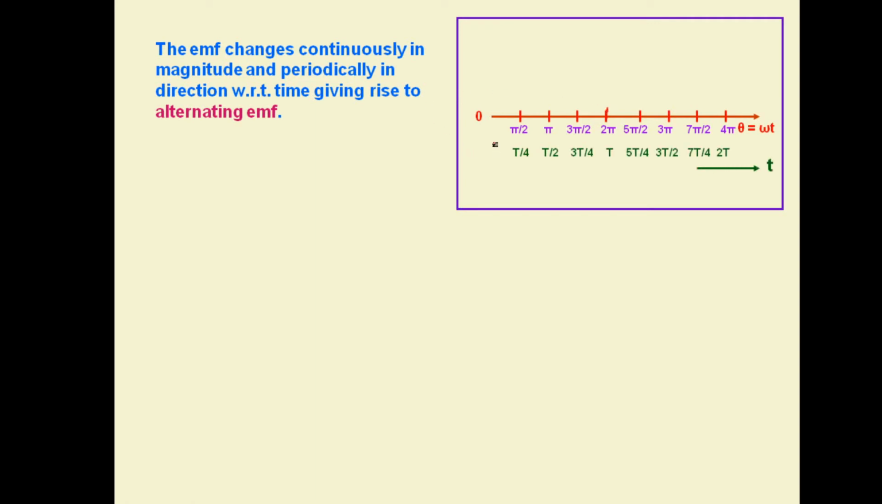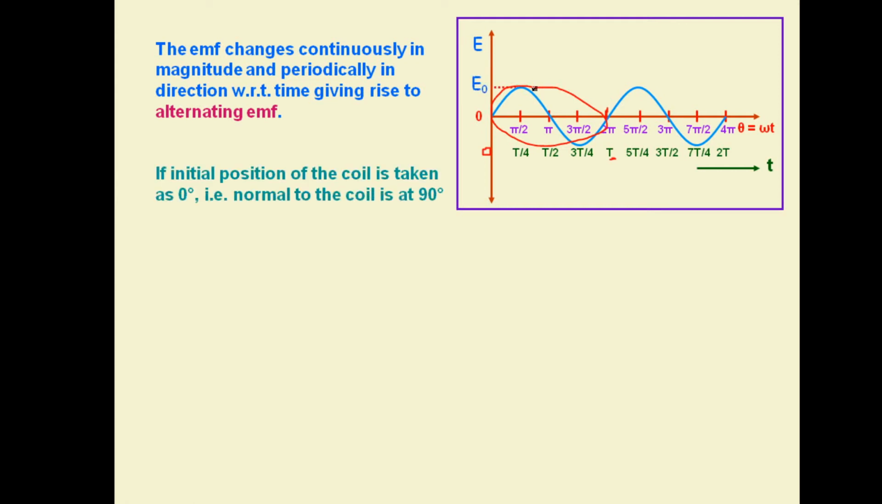Here time will be 0 even. So at pi by 2 angle it is T by 4, then T by 2, 3T by 4 and T. Here one cycle is completed, and see how the EMF is changing in this way. So this is the one complete cycle till here. Sinusoidal sine form is there, that is in accordance with the expression. Maximum value is E naught.